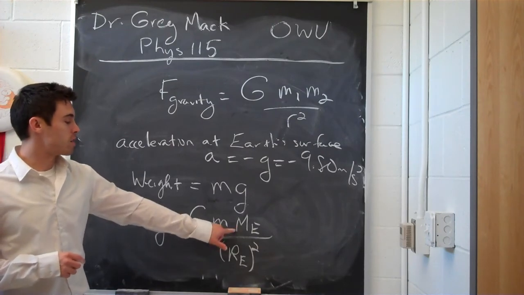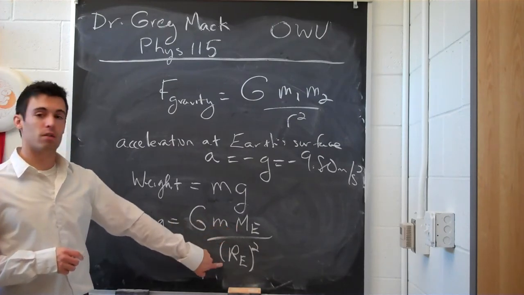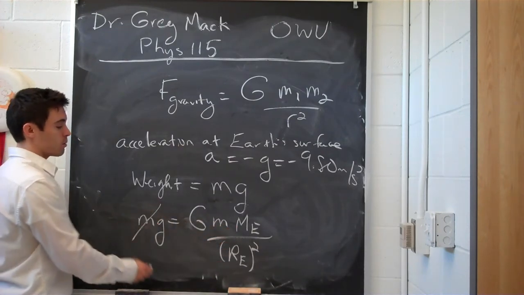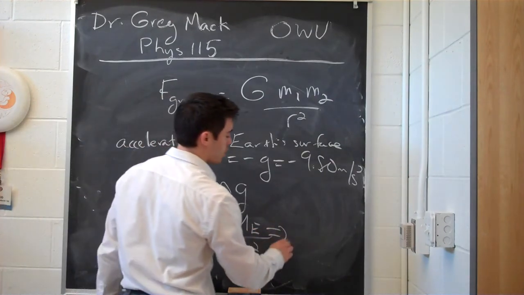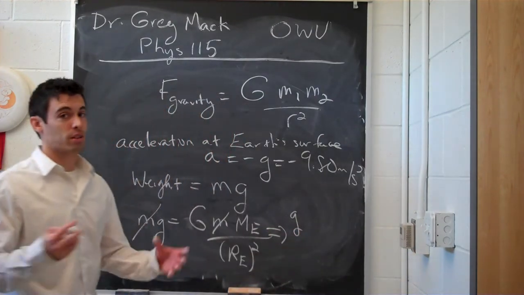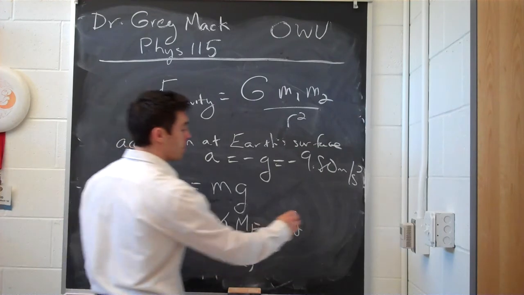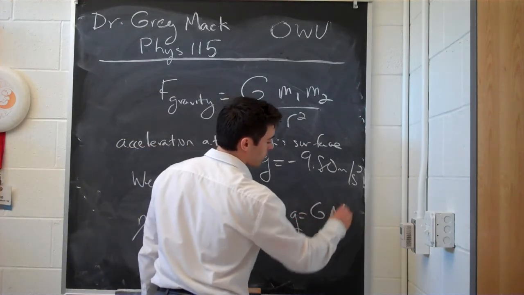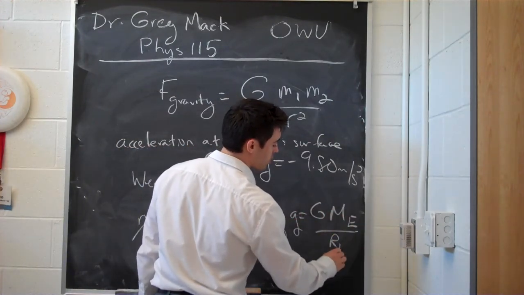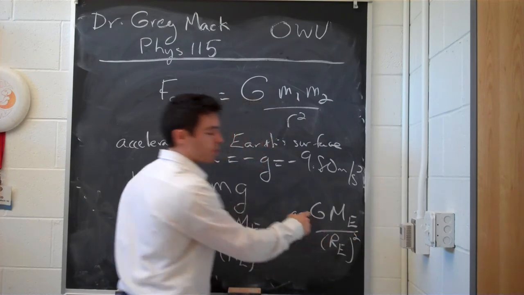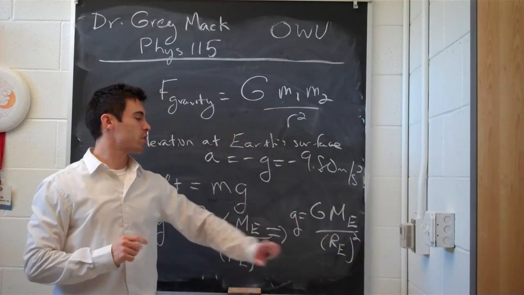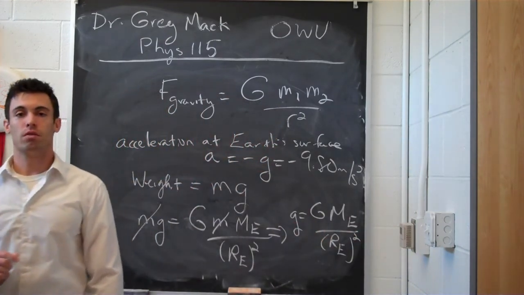So, this would be the mass of the Earth, that would be the radius of the Earth. These masses would cancel, and you get that g, or 9.80 meters per second squared, is arrived at from these constant values: Newton's gravitational constant, the mass of the Earth, and the radius of the Earth, squared.